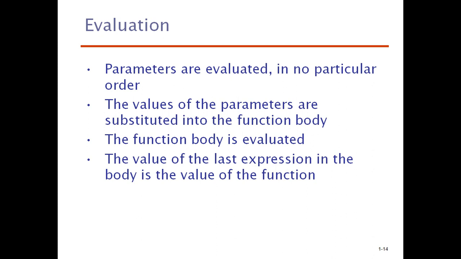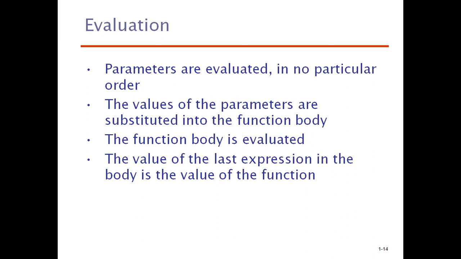The parameter values are not passed, they are directly substituted into the function body. Then the function body is evaluated, and the last value in the function body is the result of the function.